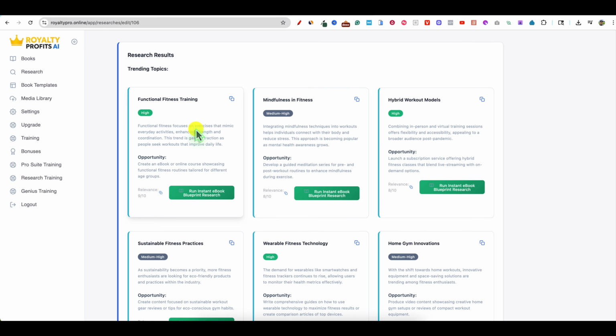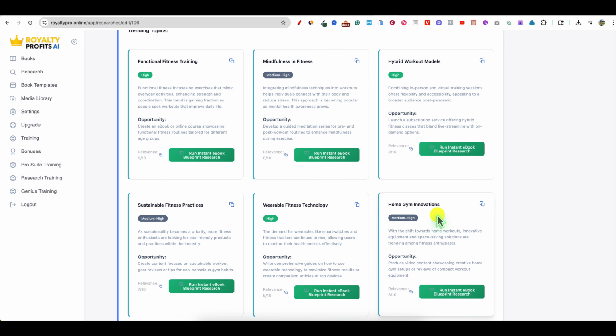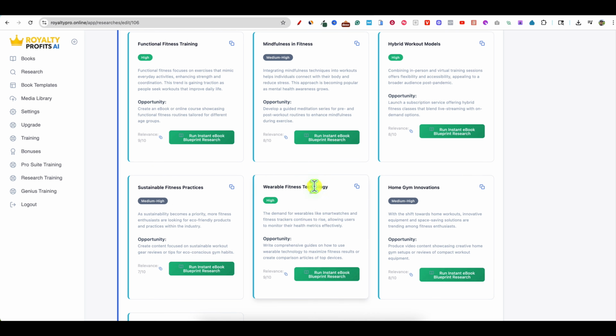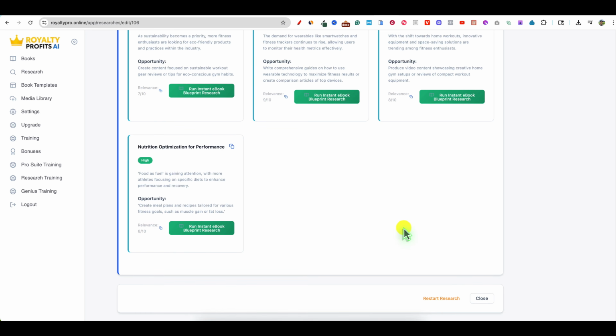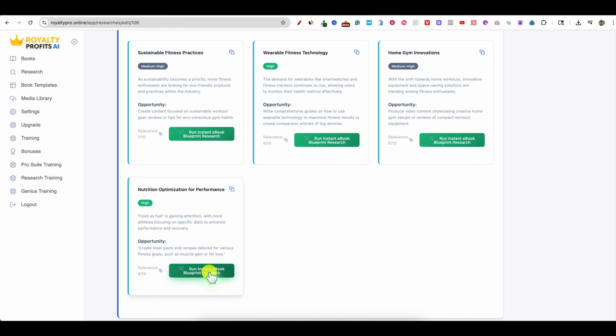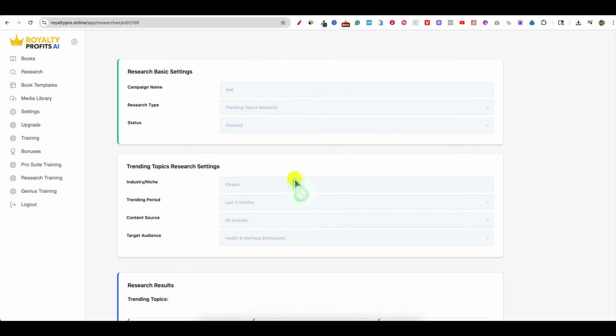I can tell you this is actually popular because I did research this on Perplexity, and this did come up as well. Mindfulness and fitness, hybrid workout models, home gym innovations, wearable fitness technology. These are all popular in the fitness space. You can run an instant ebook blueprint research right there as well. There's a lot of automation built in it as well.